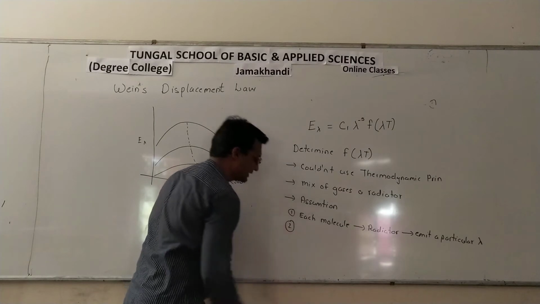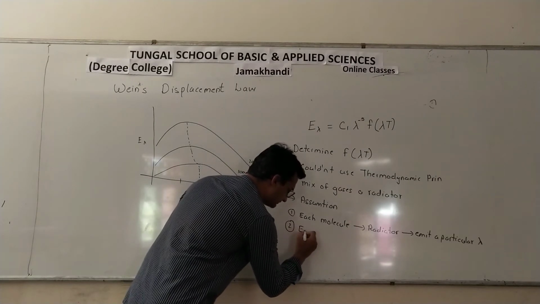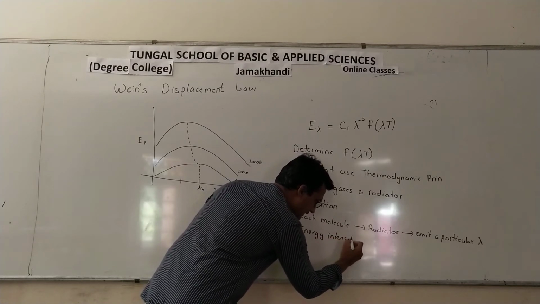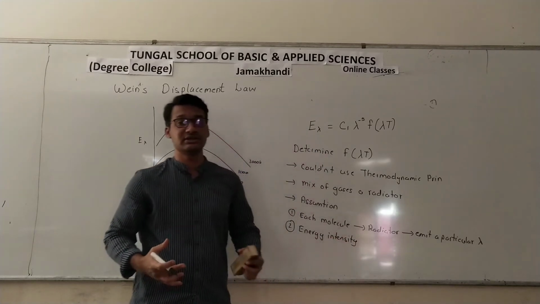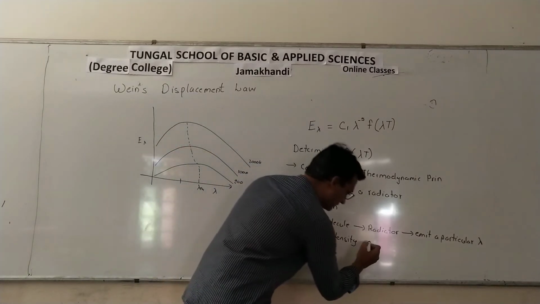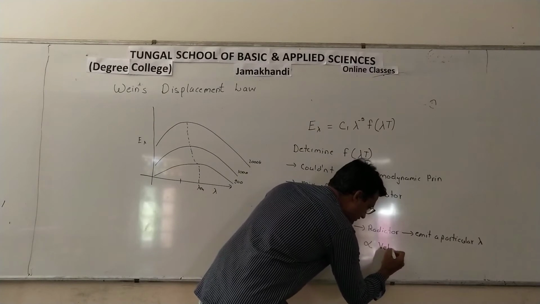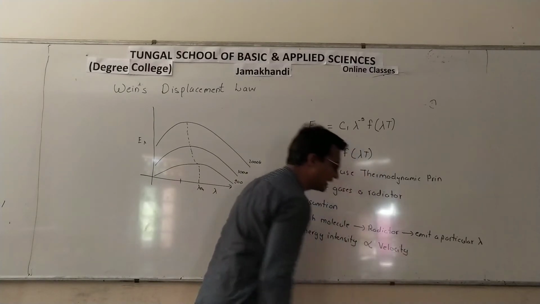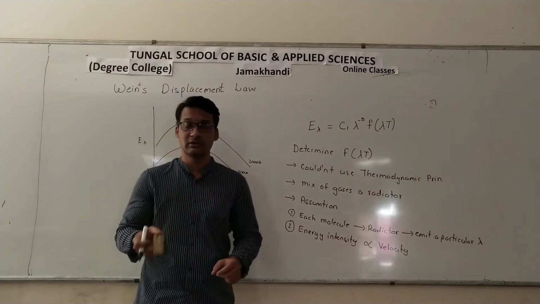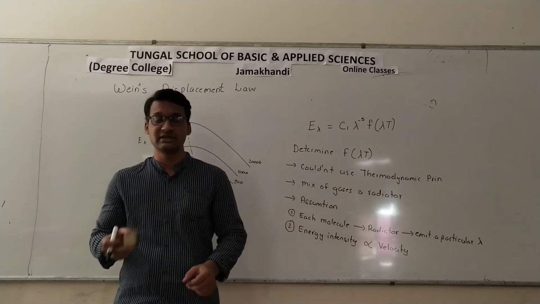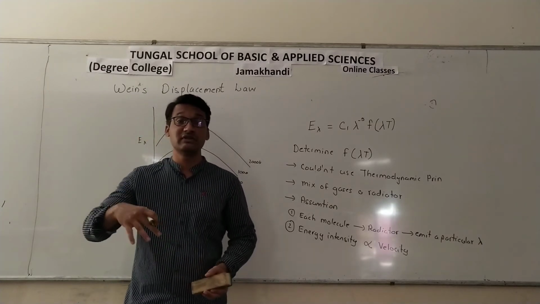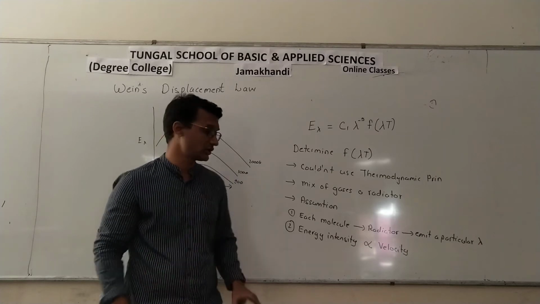Then he assumed that the energy intensity, which means how much energy is emitted from this vibration of the molecules, will be directly proportional to the velocity of vibration. If it vibrates slowly, the frequency will be less, or the wavelength will be longer. If it vibrates faster, the frequency will be more, or the wavelength will be shorter.